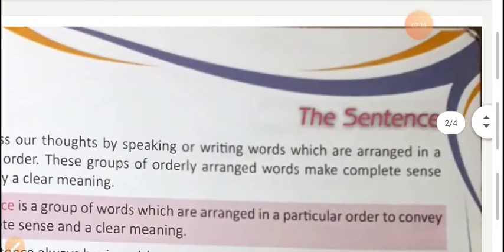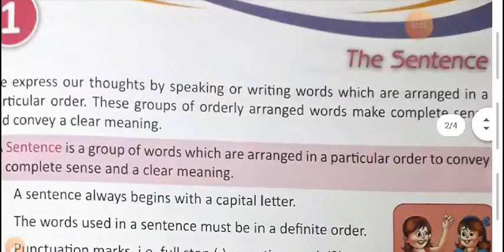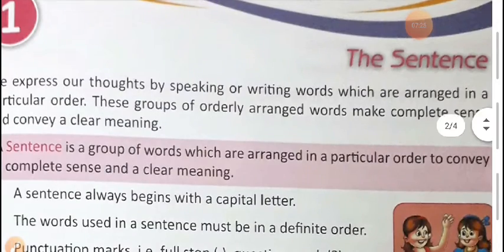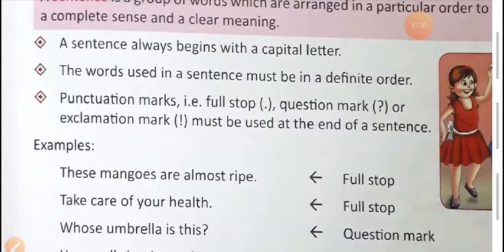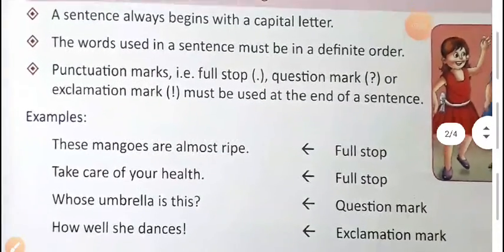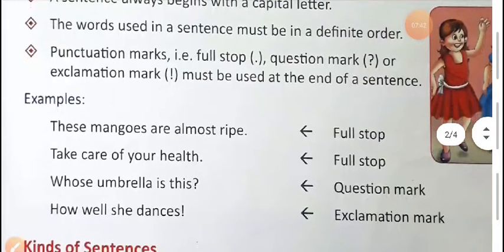Now we are going to revise it. First, what is a sentence? A sentence is a group of words which are arranged in a particular order to convey a complete sense and a clear meaning. Now there are some characteristics for a sentence. First, a sentence always begins with a capital letter. The words used in a sentence must be in a definite order. Punctuation marks, that is full stop, question mark or exclamation mark, must be used at the end of the sentence. According to the sentence, we have to put the correct punctuation mark.